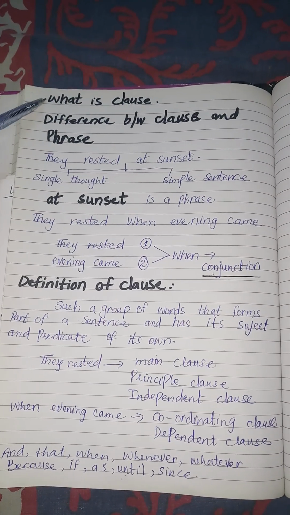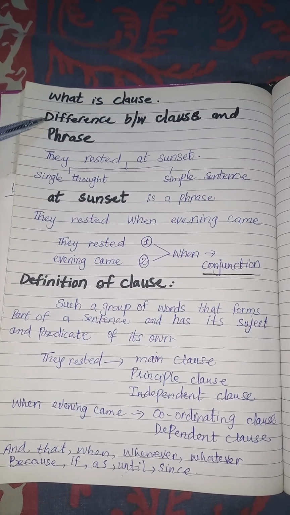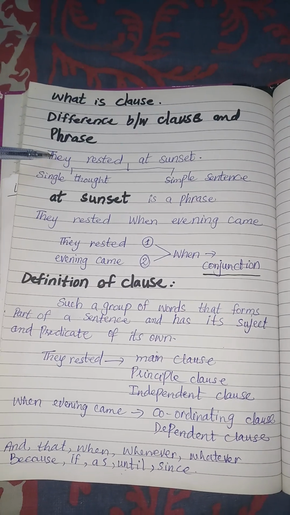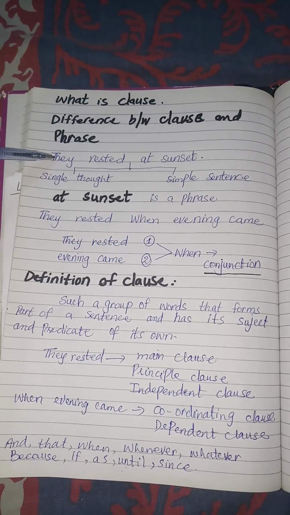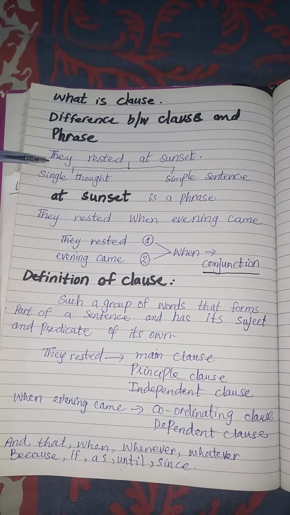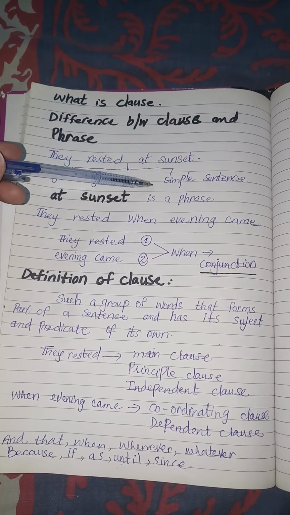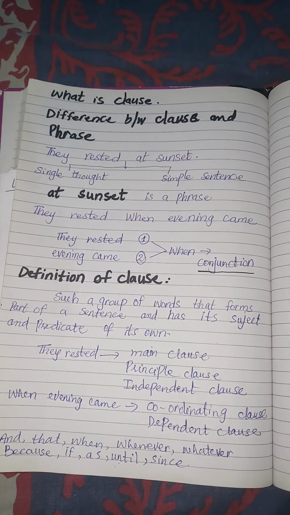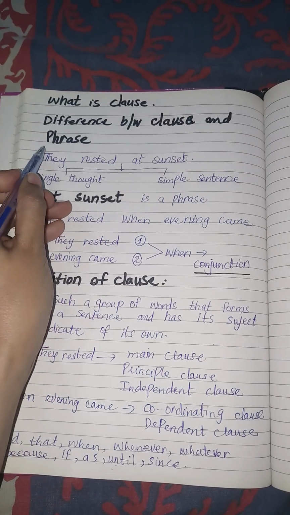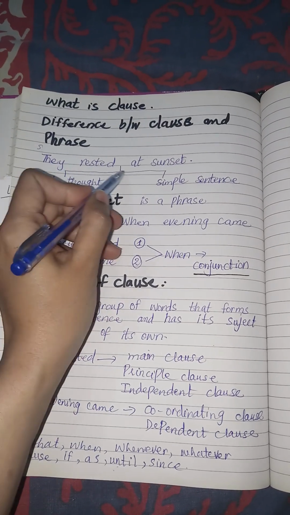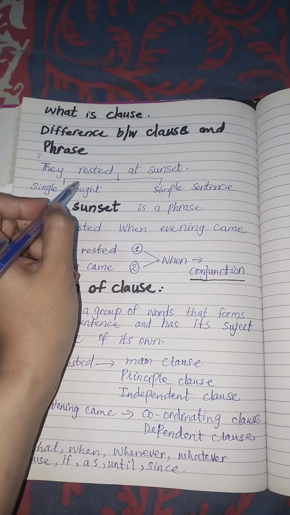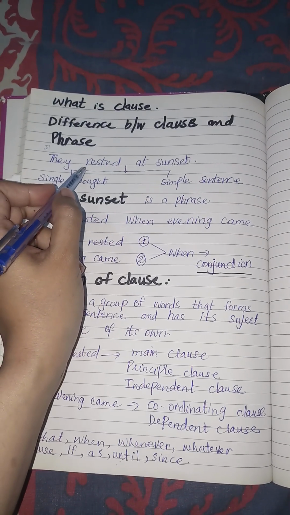Today I will tell you what is a clause and the difference between a clause and a phrase. Let us analyze this example. They rested at sunset. Here we have a single thought, so we call it a simple sentence. It has its subject and predicate. So this is a sentence.